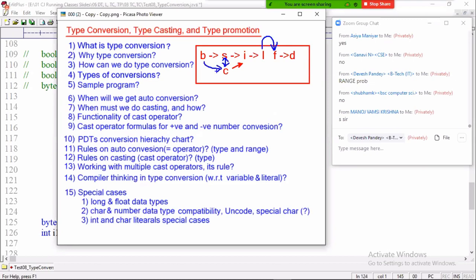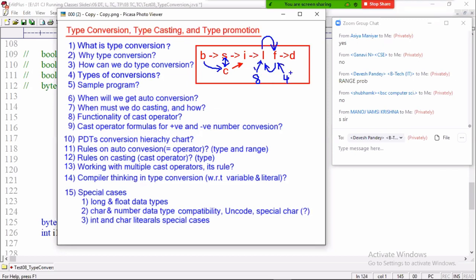Byte can be assigned to char because it's 1 byte, while char is 2 bytes, but you cannot assign because range values are different. So based on this point, tell me, is long to float allowed, is float to long allowed? Think. Long is 8 bytes of memory, float is 4 bytes of memory.